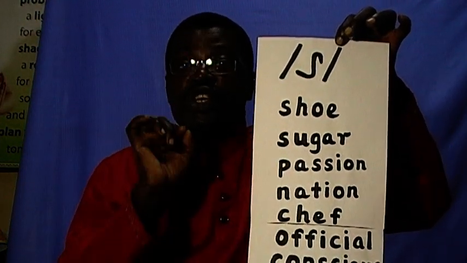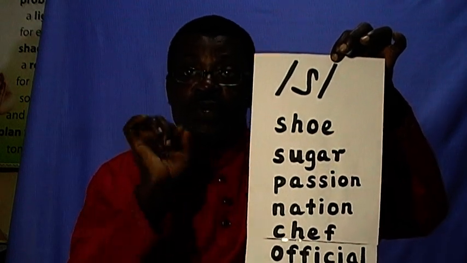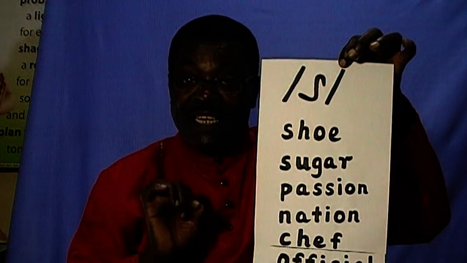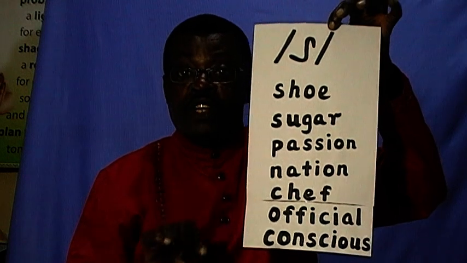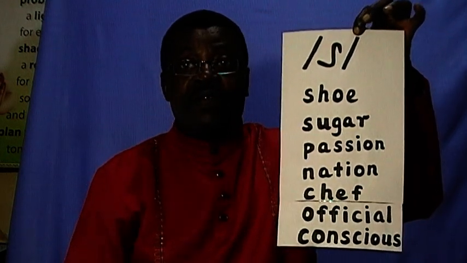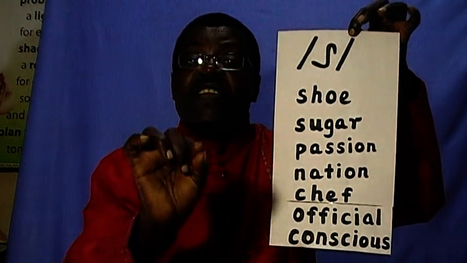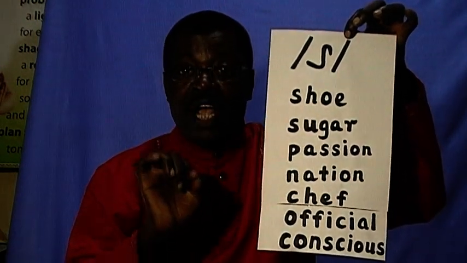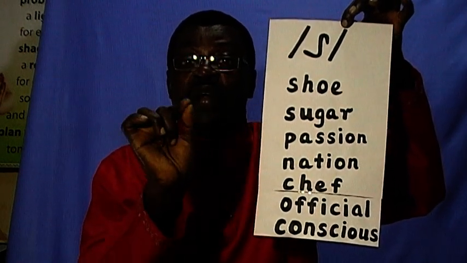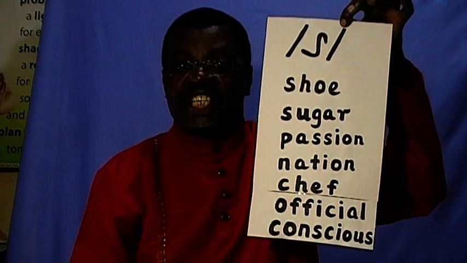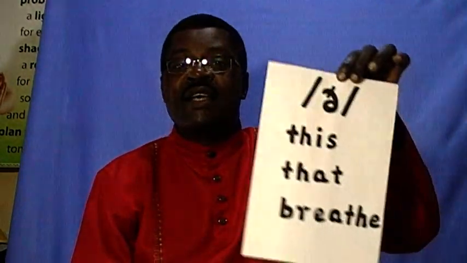Clear? Get them right. Now, let's come to sound sh, the unvoiced sound sh, like in shoe, sugar, passion, and we have nation, chef, don't say chef, chef, a chef. Then official, conscious. What you may realize is different letters combining to represent the sound sh in English. Clear? Good.